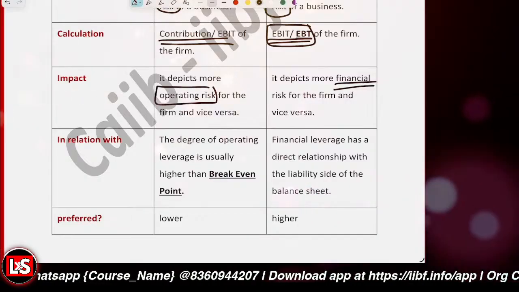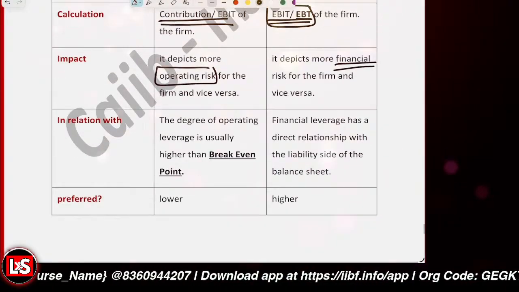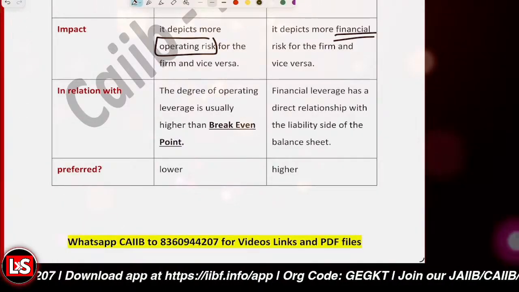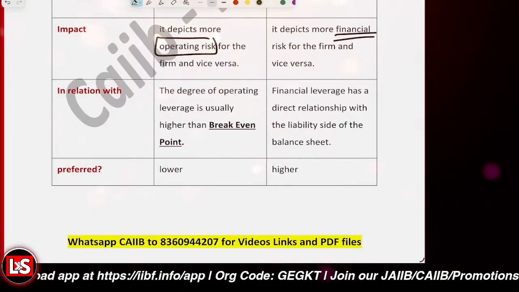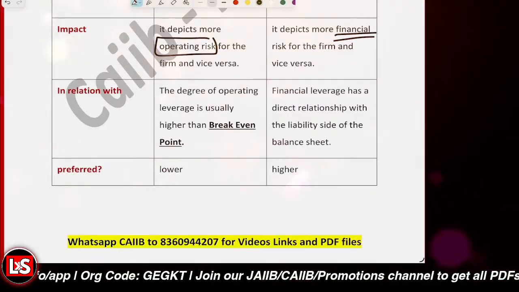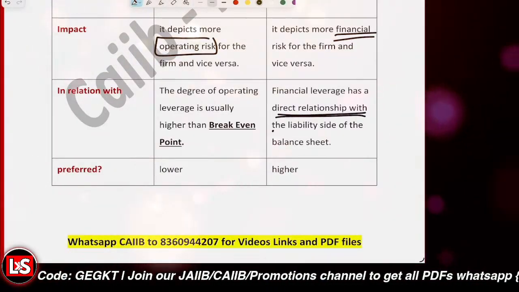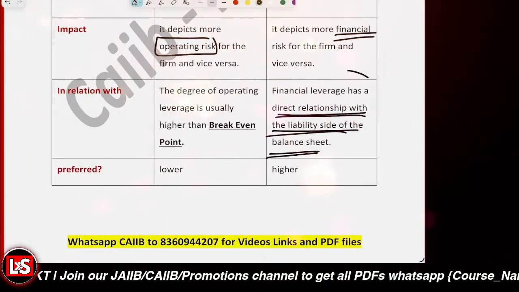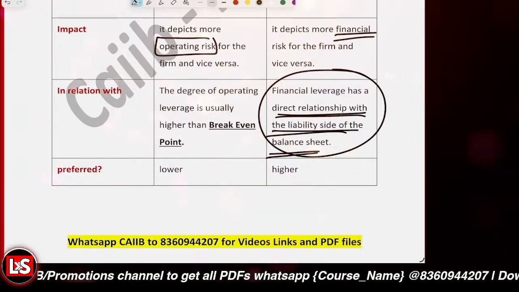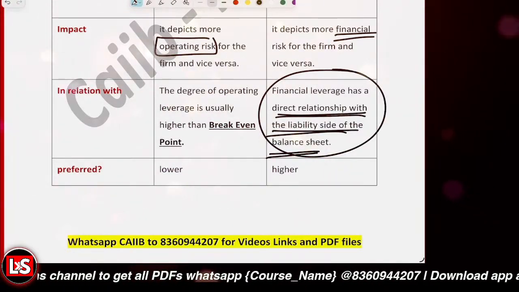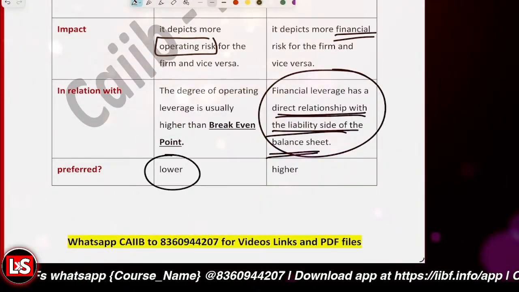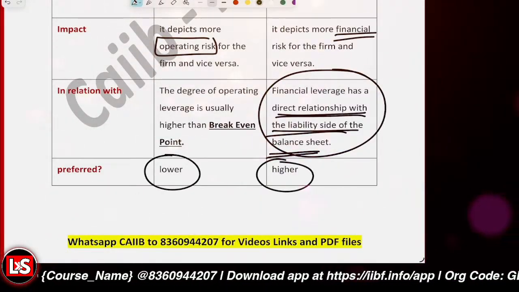And further, the degree of operating leverage is usually higher than the break-even point, right? And if you look at the financial leverage, it has a direct relationship with the liability side of the balance sheet. And further, for the degree of operating leverage, lower is preferred, and for the degree of financial leverage, higher is preferred.